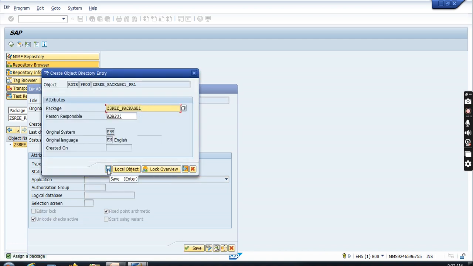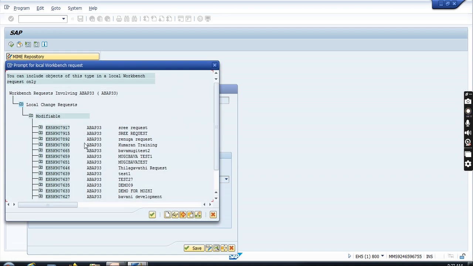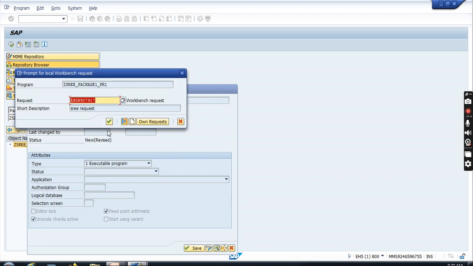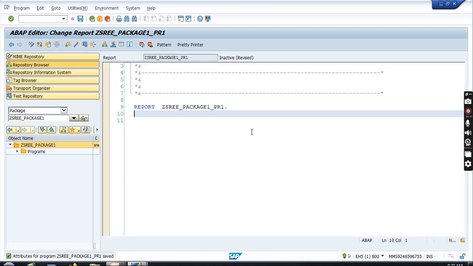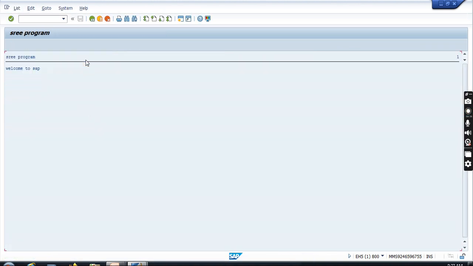Here I click this icon to save. Next, choose my request. Own request. This is my request. Then save it. Next here, write welcome to SAP. You can save, check, activate, and exit the program. So you can see the output here.